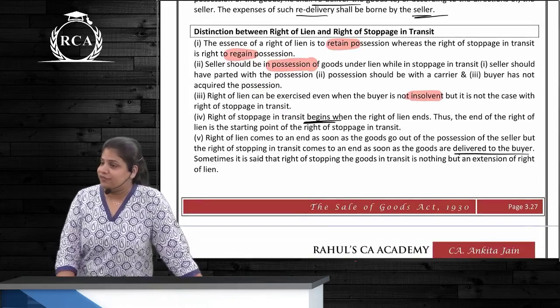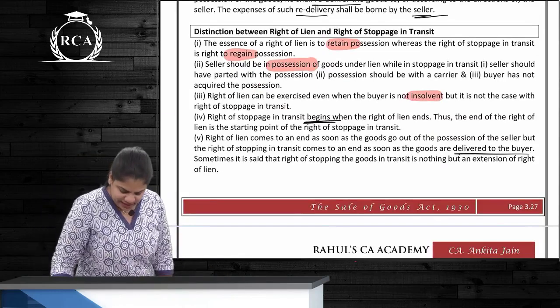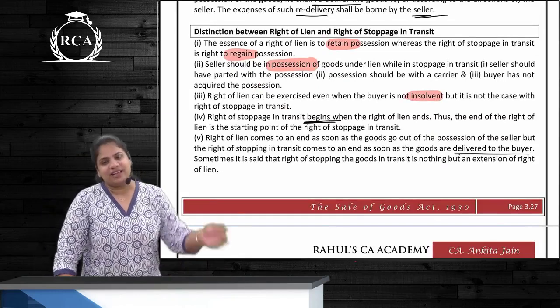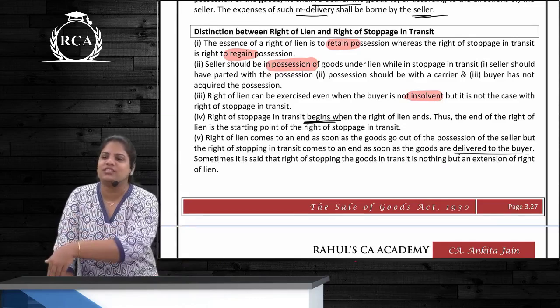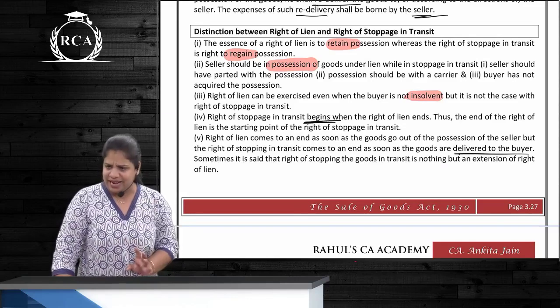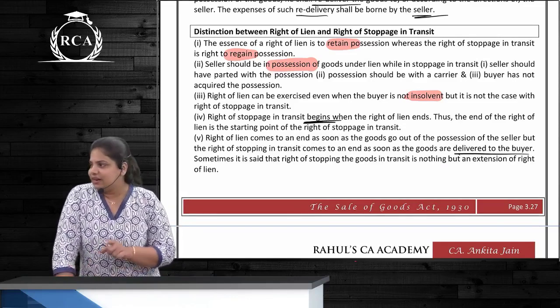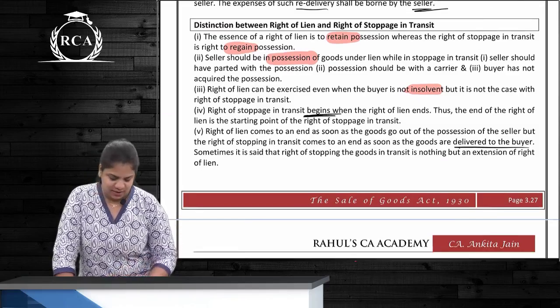Right of stoppage, the next difference. Right of stoppage begins when? When the right of lien comes to an end. Correct? When does the right of lien come to an end? Once the goods are delivered to the buyer. That is the next point. Correct? You have to read, only then you will get it. Clear till here? Yes? Okay.